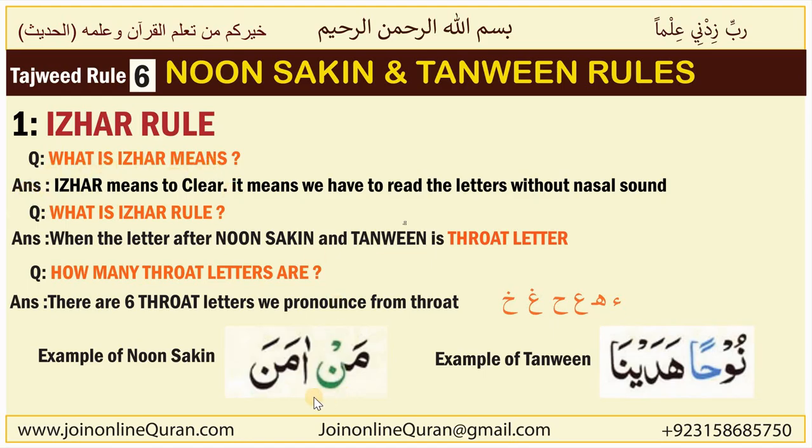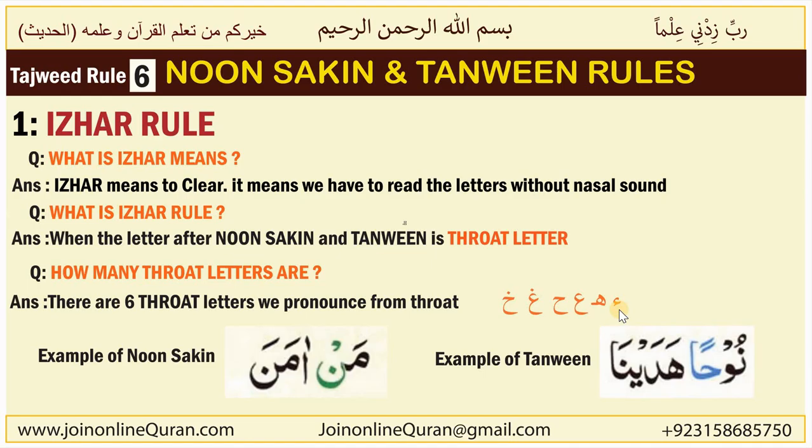But how can we recognize that a letter is a throat letter? We need to memorize the throat letters. How many are there? There are six throat letters, which we always pronounce from the throat. They are Hamza, Ha, Ain, Ha, Ghain, Kha. These six letters are throat letters because we pronounce them from the throat.